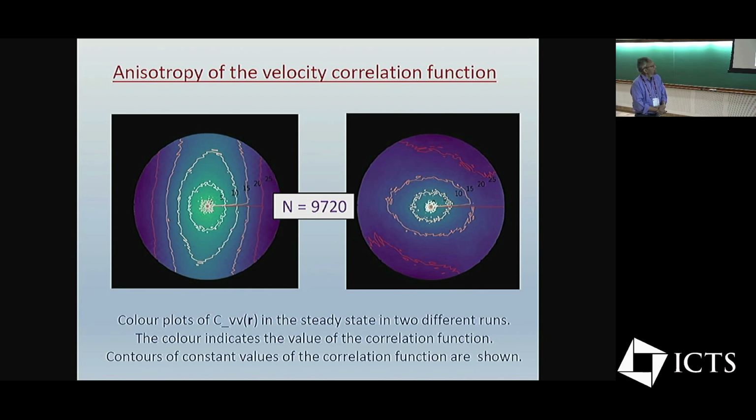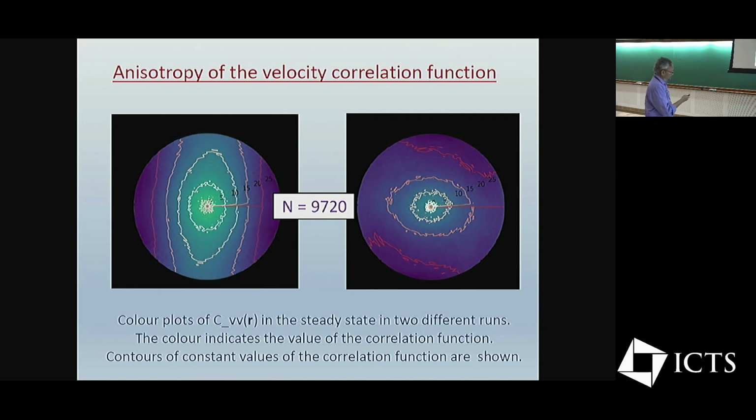And this anisotropy is something that is characteristic of the steady state that the system reaches in the long time limit when you have these constant forces acting on the individual particles in addition to the interparticle forces. So we try to analyze basically the degree of this anisotropy.